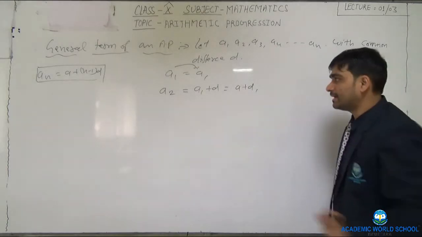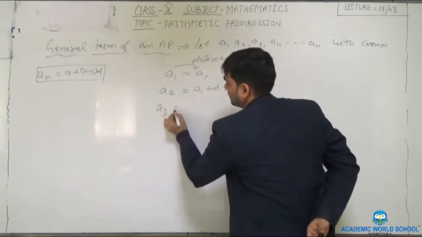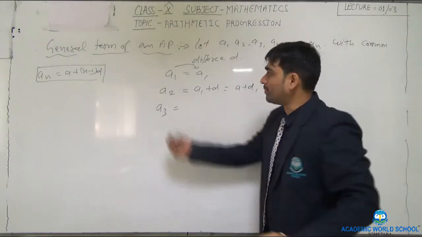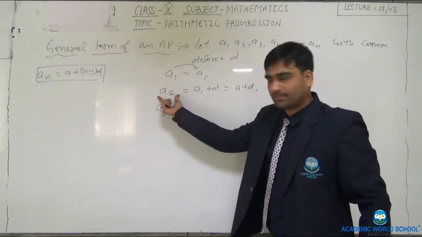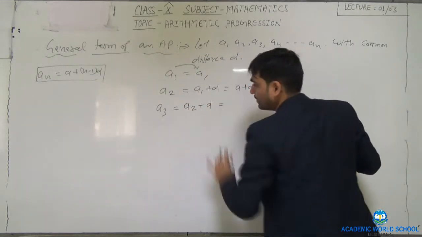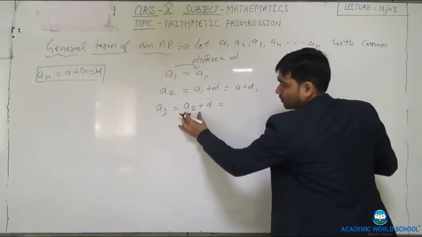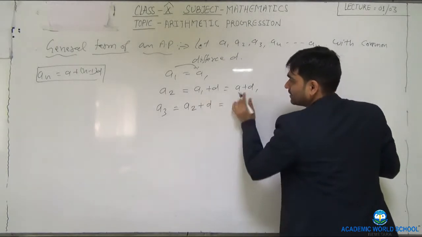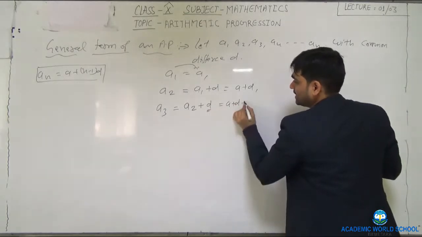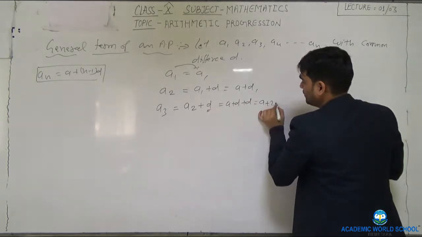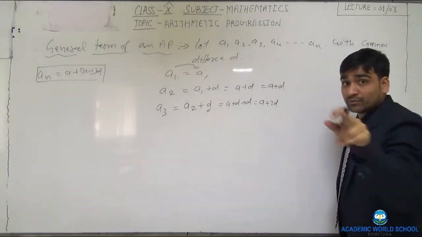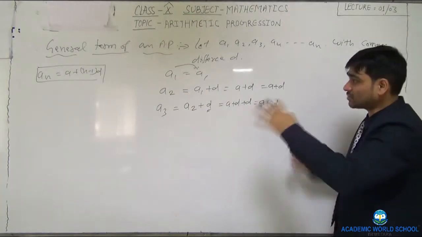Okay. Now see, third term. How will we get the third term? By adding the common difference in the second term. That means in A2, if we add the common difference, we will get A3. And A2 is A plus D, plus D. So A plus 2D we will get. Okay. See, we will see the pattern. That's why I am writing.